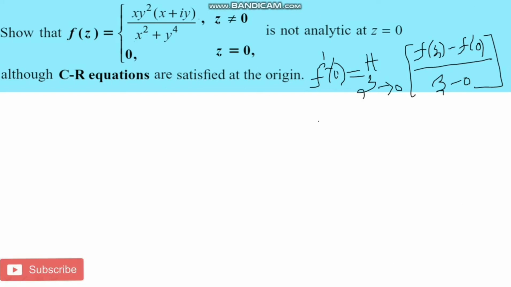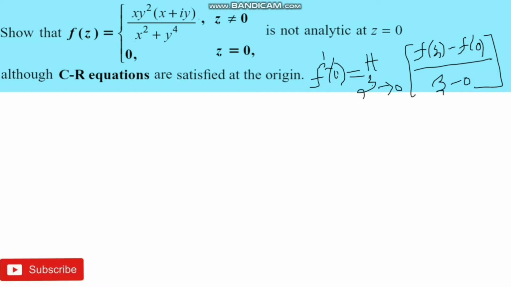To get the limit value of this function along many directions, we consider the path x approaches 0 then y approaches 0, and y approaches 0 then x approaches 0.